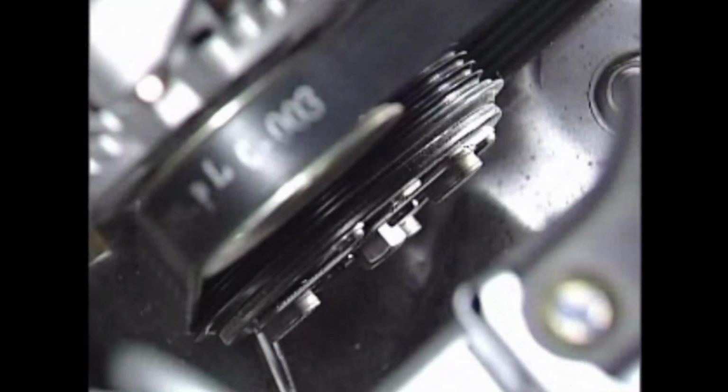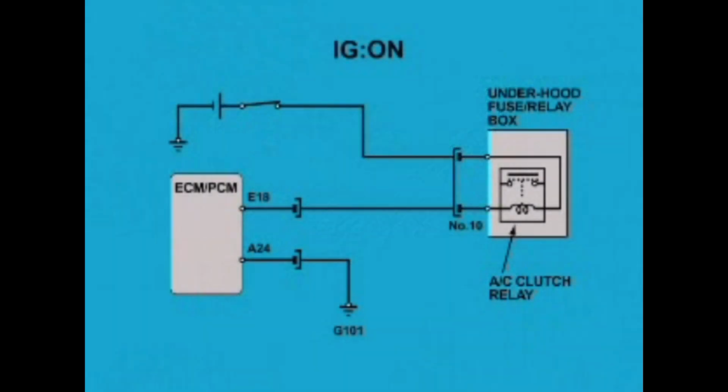If the clicking sound is not heard with the original ECM/PCM, then momentarily ground the 14P connector terminal number 10, red wire of the underhood fuse relay box, with a jumper wire several times.